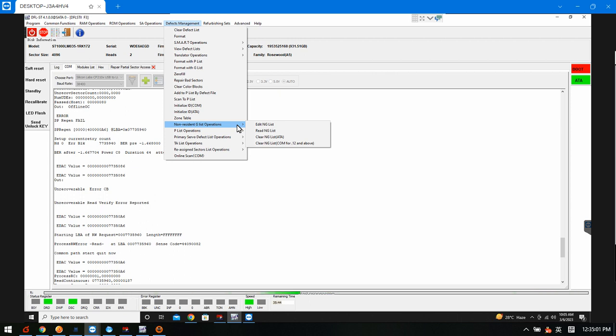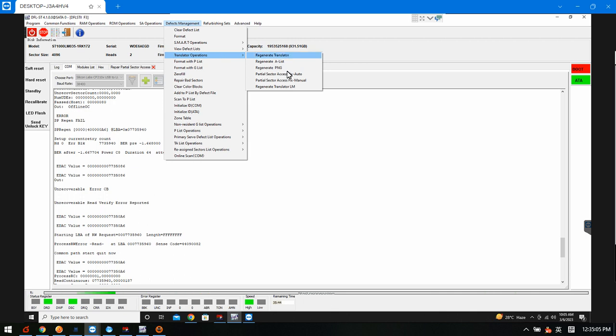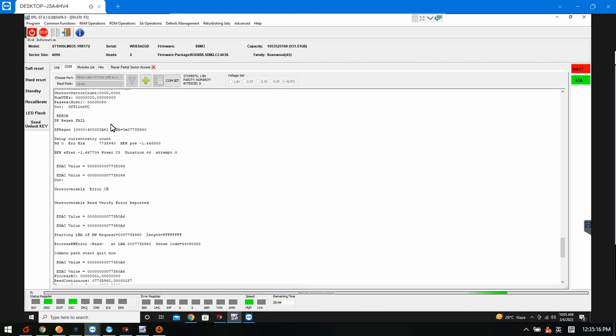After that, we can go to the translator operations, and we can use this menu, regenerate translator LM. So this function will help us to fix the partial sector access problem automatically for this Rosewood ST1000LM035. And this function is very helpful.